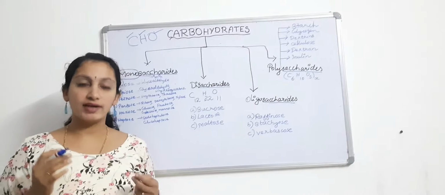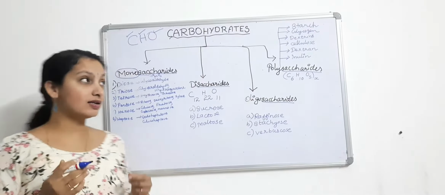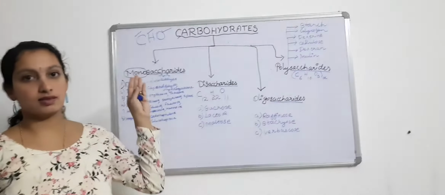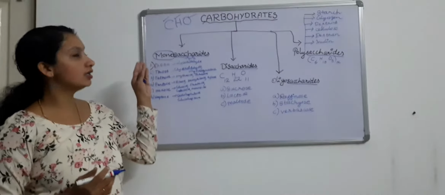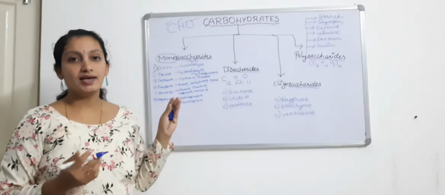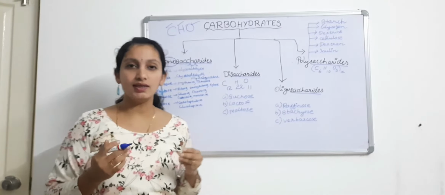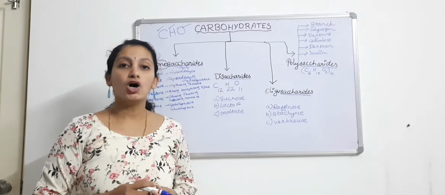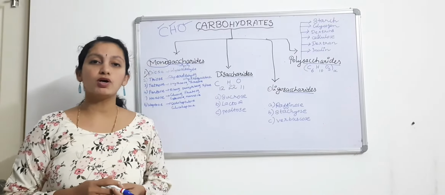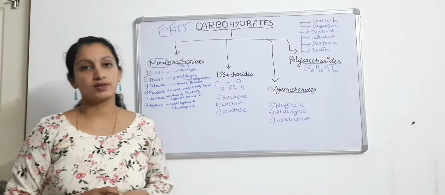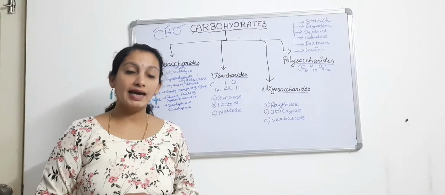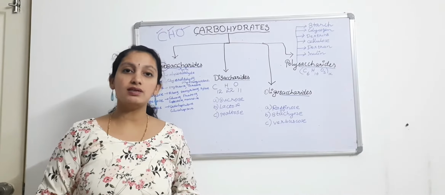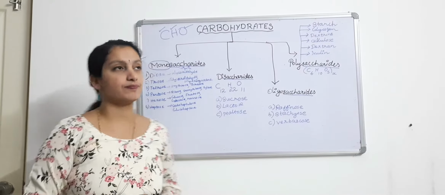A single unit of carbohydrate is represented under monosaccharides, which cannot be further divided or broken down by the process called hydrolysis. Hydrolysis helps in separating the bonds present in these sugar units.